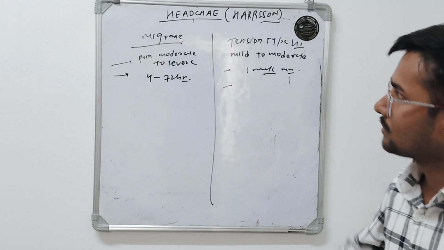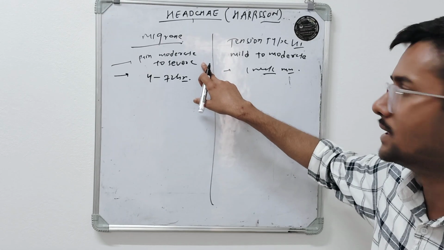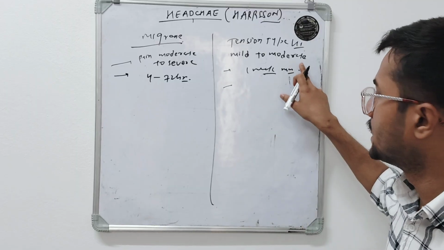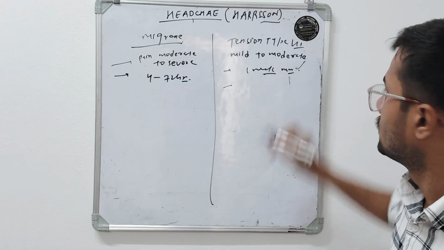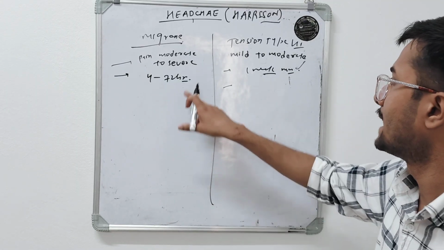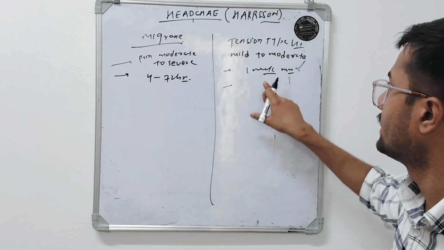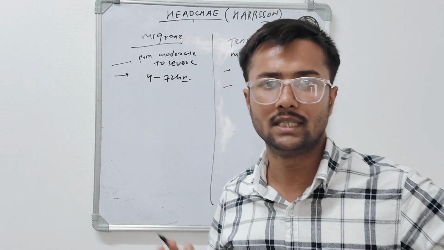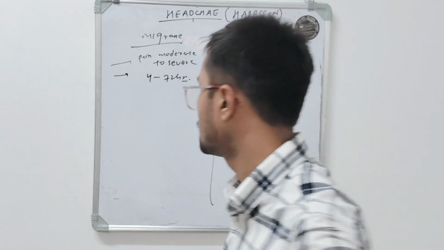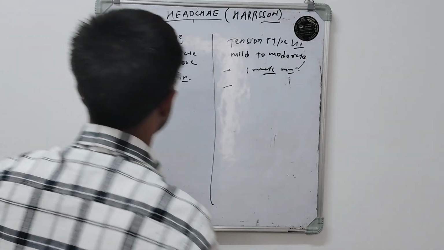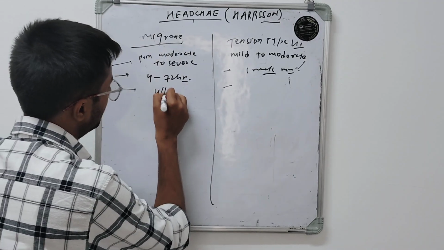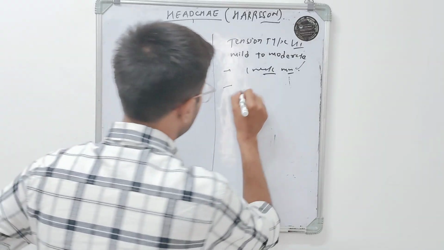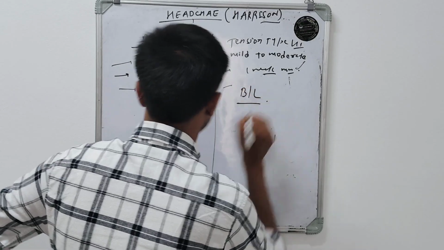So these are the features. In migraine they have moderate to severe pain, lasting 4 to 72 hours. In tension type the pain is mild to moderate, lasting 1 week or more. The other classical feature is that migraine is unilateral and tension type is bilateral.